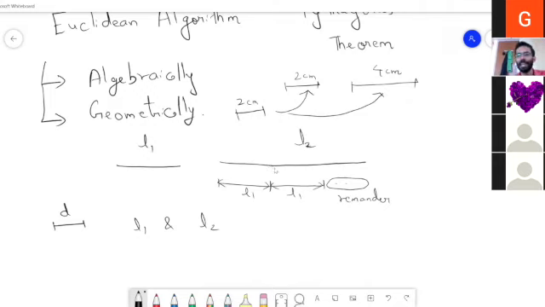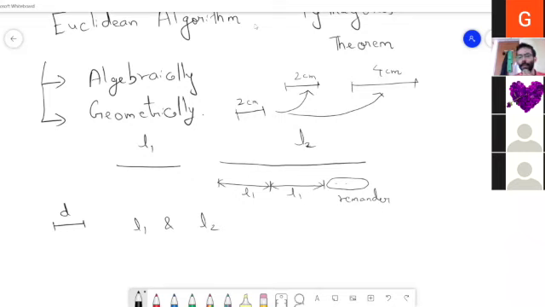So what method can we use to find D? You can put the answer in chat privately to me. My name is Shivkumar. What method can we use to find a smaller length which can exactly measure L1 and L2? If you don't understand the question, you can put it in the chat, or you can unmute and ask again.